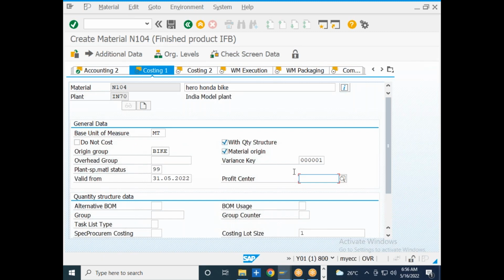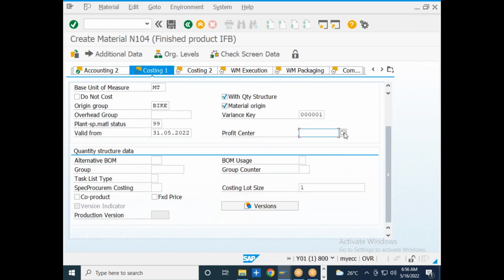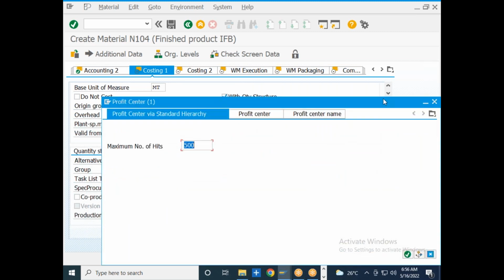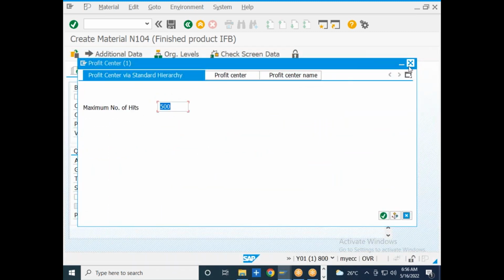If you wanted to see the profit that is happening in that particular organization, you just need to specify a relevant profit center for this material, so that whatever postings you are doing will be captured under this profit center, and you can see whether that profit center is having proper losses or profits accordingly. So you just need to select a relevant profit center to post the transaction values happening against this particular material.